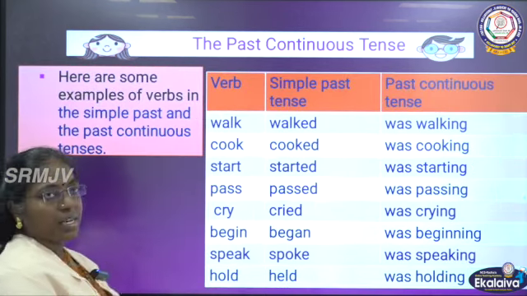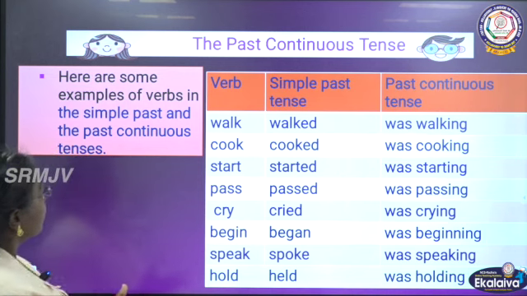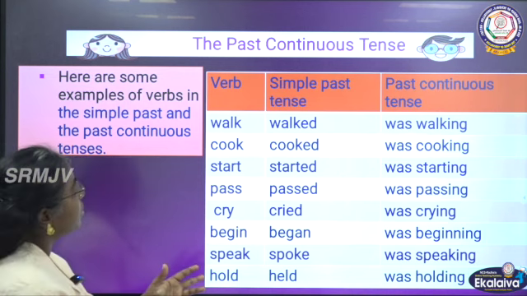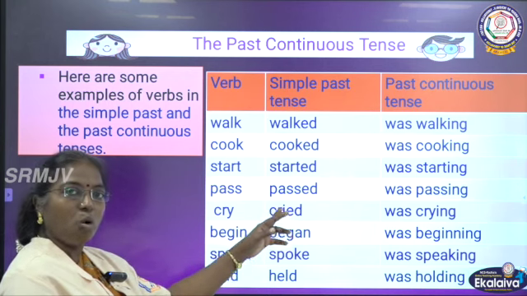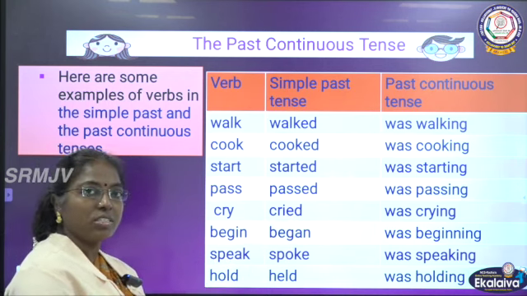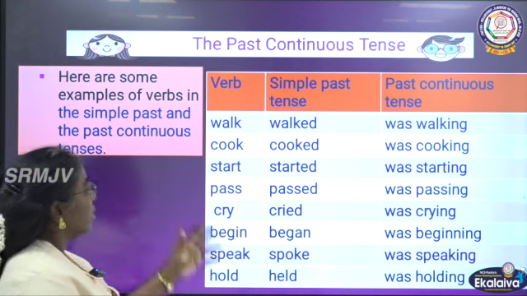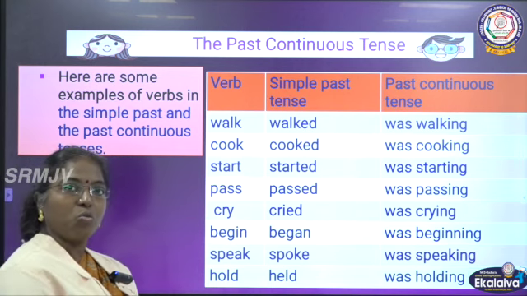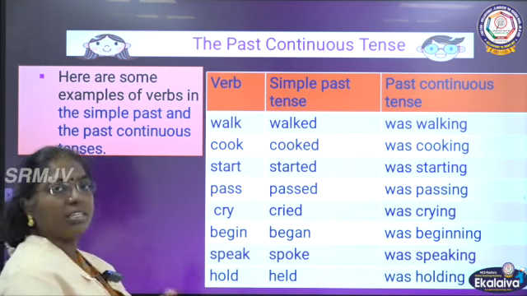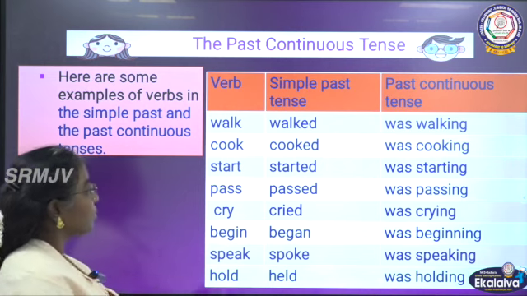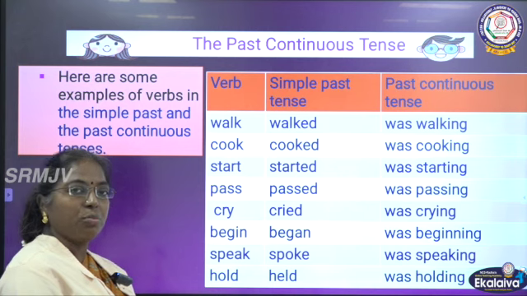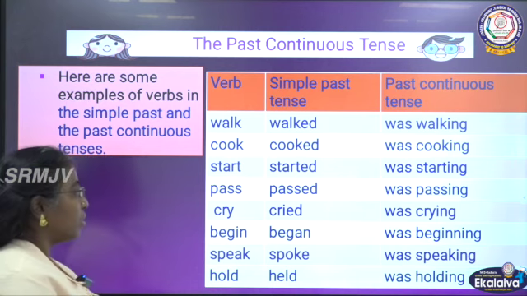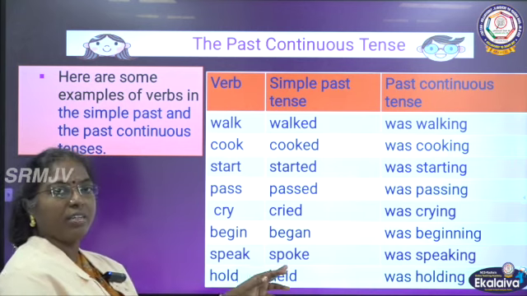And here are some examples of verbs in the simple past and past continuous. Walk, what is the simple past tense? Walked, and past continuous is was walking. Cook, cooked, was cooking. Start, started, was starting. Pass, passed, was passing. And if it is plural, you should say were. Were crying, not were cried.